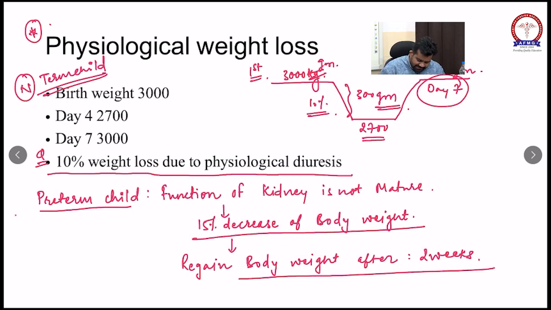So remember this example. A 3 kg child will lose at least 300 gram during the first 4 days of life, and by day 7 it will regain the weight. This phenomenon is known as physiological weight loss.